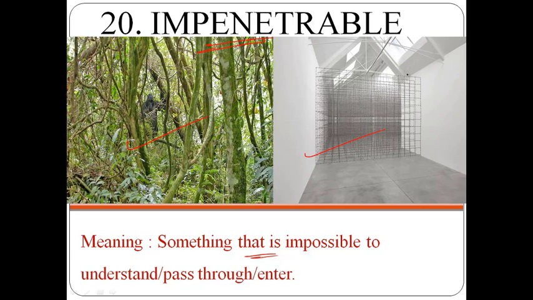And how to remember the meaning of this word? "Im" means not. P-E-N-E-T is there, so I'm taking it as enter, and able. So I'm taking it as not enterable. So this is talking about something that cannot be entered, meaning it is very strong. Examples: impenetrable jargon, impenetrable gloom, impenetrable forest, impenetrable barrier. We can take the example from this particular picture: impenetrable prison.